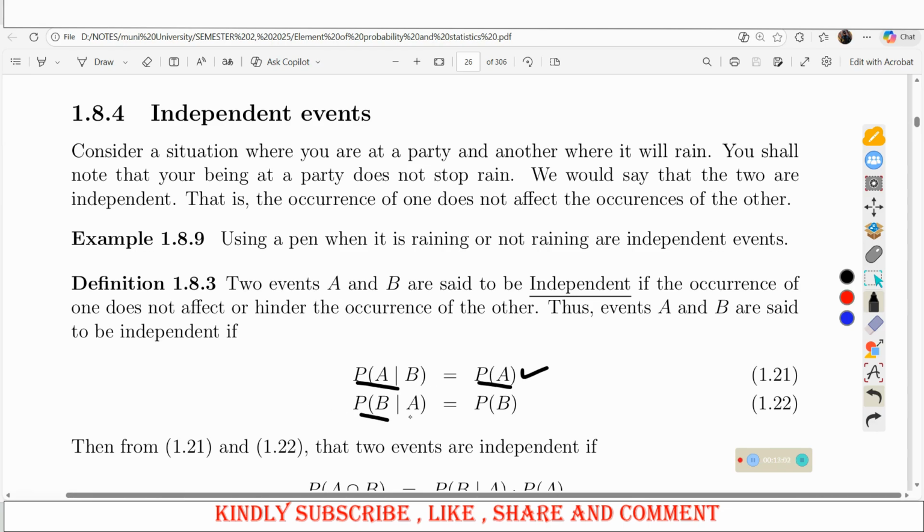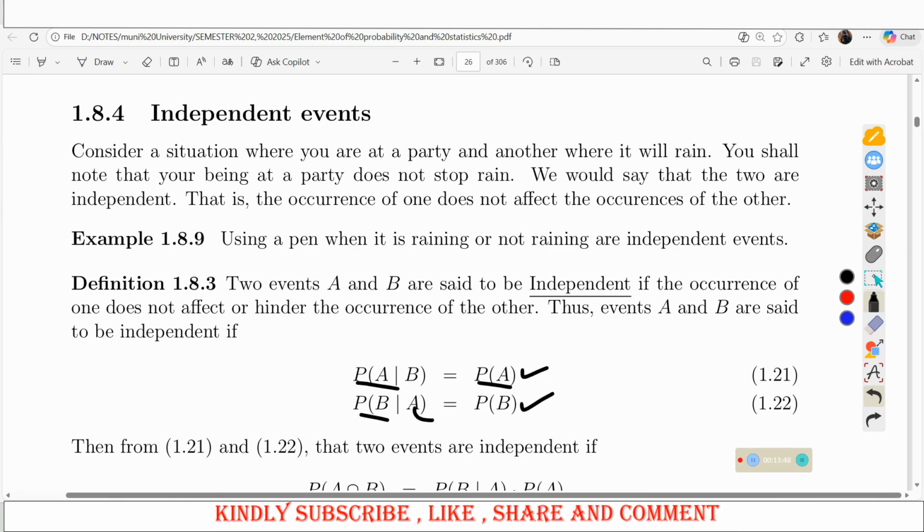And the probability of occurrence of B given that A has already occurred, meaning A has already occurred, but B to occur is not affected in any way by the occurrence of A, means that such a probability of B given A will be same as the probability of B, because the occurrence of A does not affect the occurrence of B. So the probability of B given A is same as the probability of B. So if these are true, then we shall be saying that A and B are independent events.